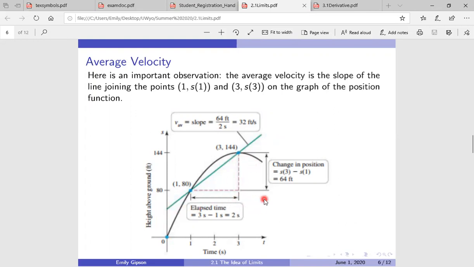We have rise over run, so we rose 64 feet, and our run, we moved over 2 seconds. So 64 divided by 2 seconds equals 32 feet per second. And that exactly works out the way you expect it to.